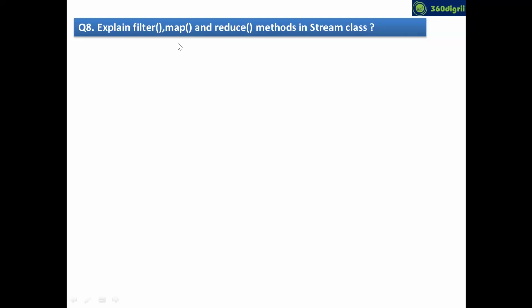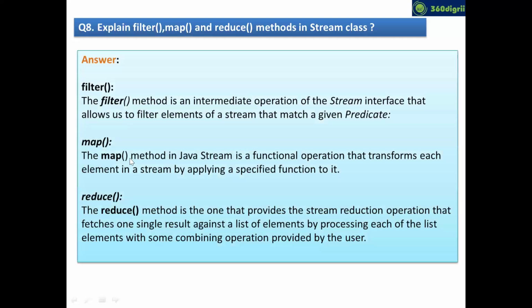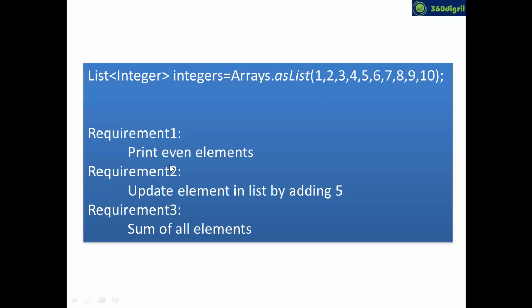So the question is, there is a class called stream. It has three methods. What is the use of filter, map, reduce? Even this question may be asked in a different way. If the interviewer asks you, what do you know in Java 8? You can say, I know Stream API methods, and these are filter, map, reduce. I know, guys, if I go with the direct definition, it will become very difficult to understand. But let's see this question and answer so that you can understand what filter, map, reduce will do.